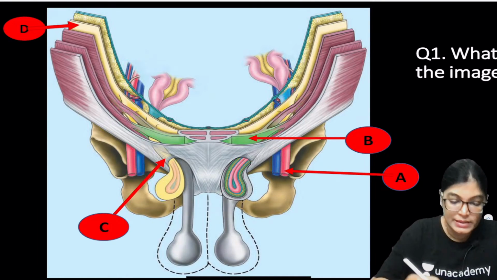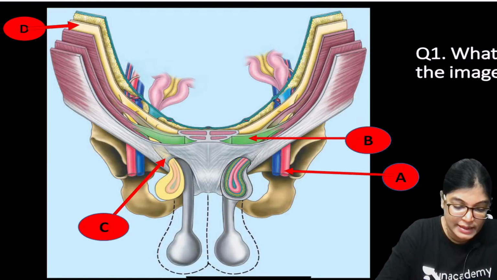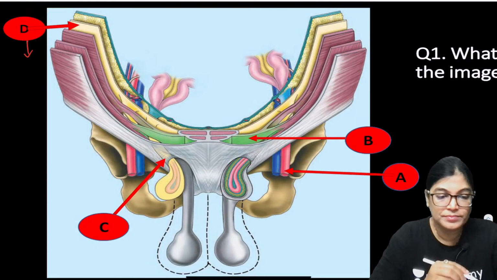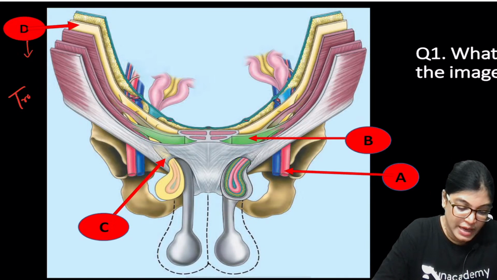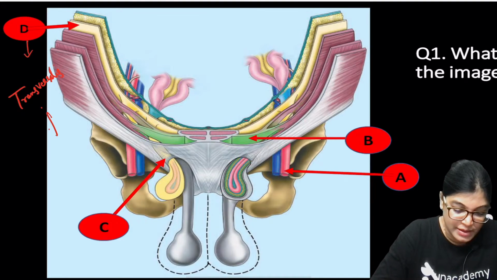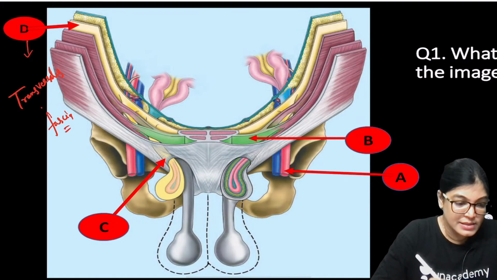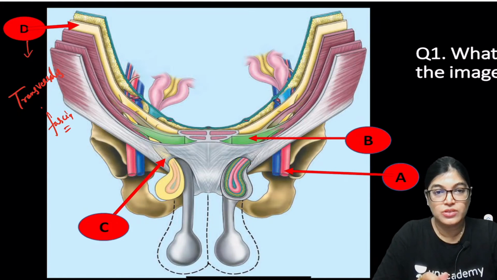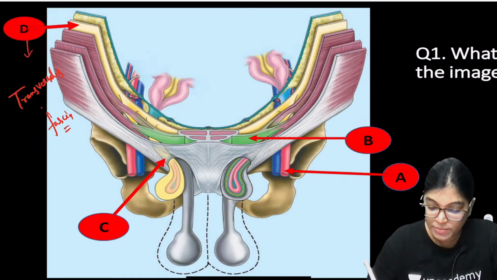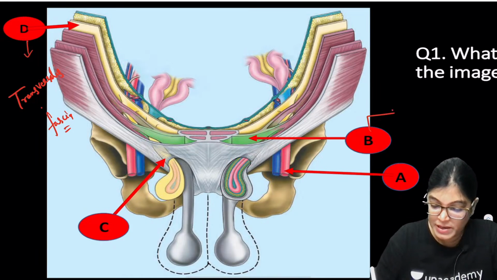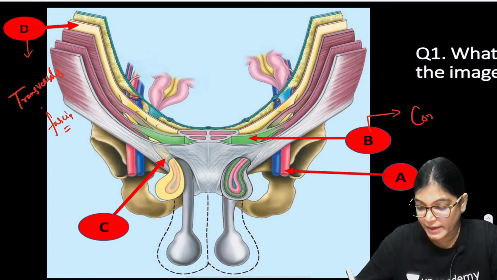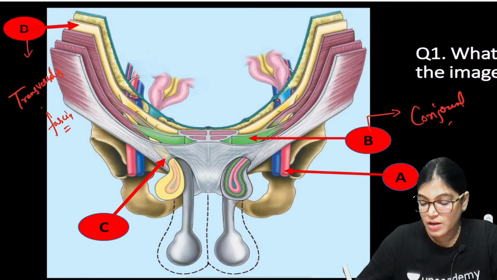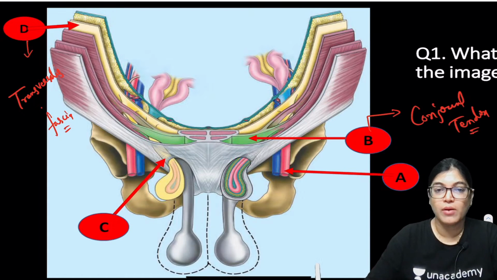So this D layer is fascia transversalis, the transversalis fascia. Don't worry, I will again take this fresh image and explain it to you. And this green color structure, which is B, is the conjoint tendon, which is formed by the fusion of transverse abdominis and internal oblique muscle.